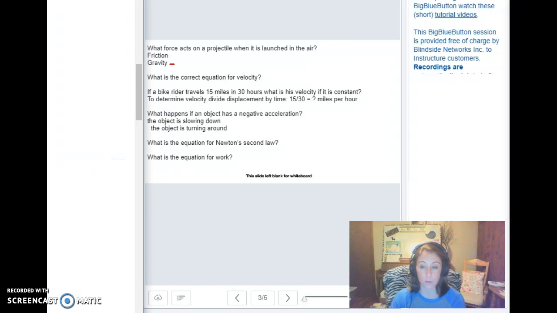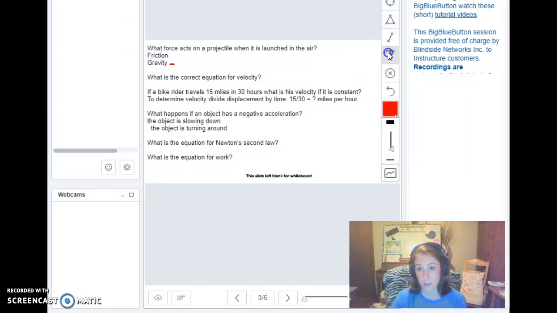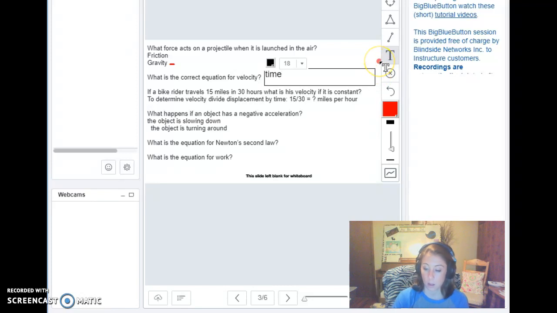And let me copy that over for you guys. So it should just be a simple memorization. It's not going to make you type it out. It will be a multiple choice. But be sure that you, oops, I don't have a big enough text box. I'll type it out for you. So it's velocity equals displacement divided by time is the equation there for velocity.